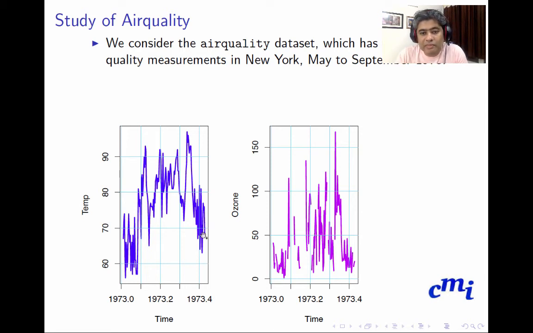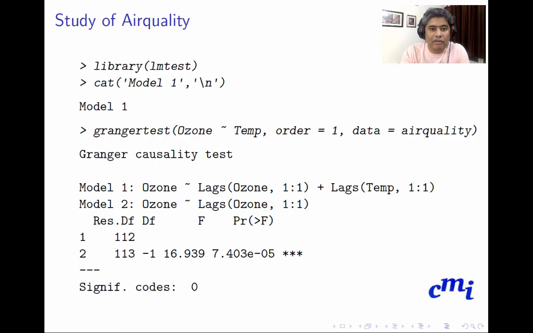It turns out that during a similar time, the ozone level also has a tendency to increase during the summer time. So the question is, does temperature have an effect on ozone, or does ozone have an effect on temperature? Typically you will see that ozone does not have an effect on temperature, but temperature does have an effect on ozone. There is an R library called lmtest, and we call that